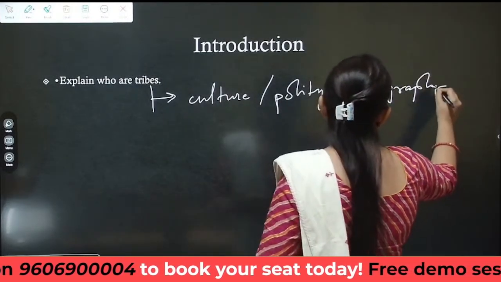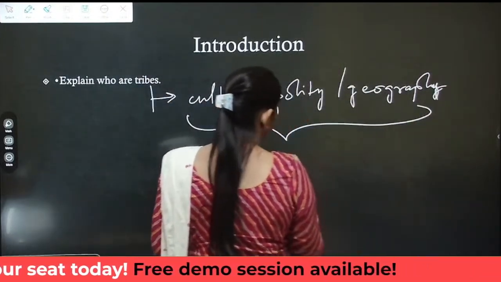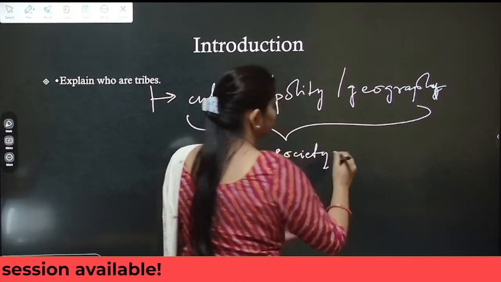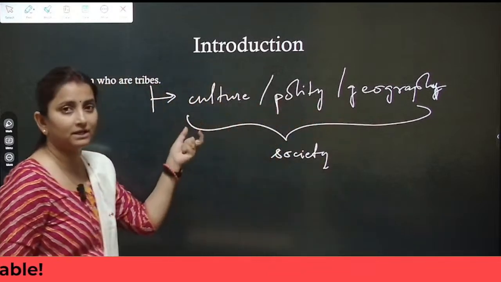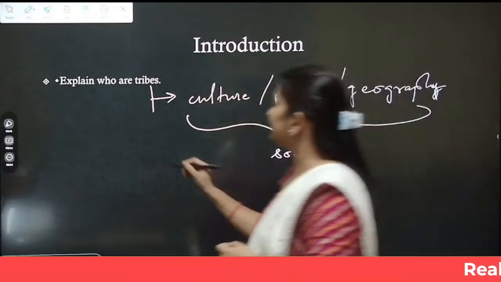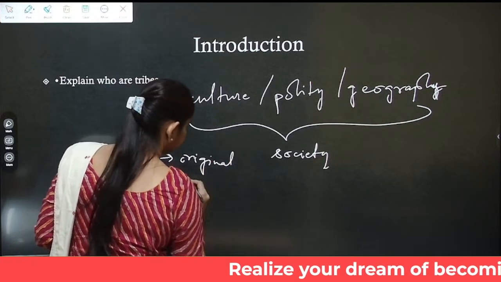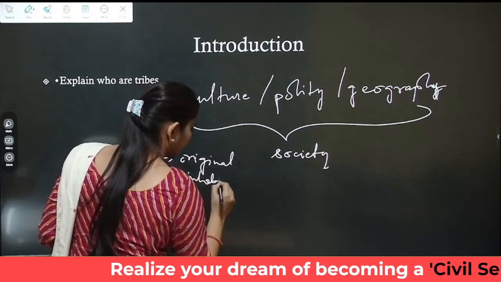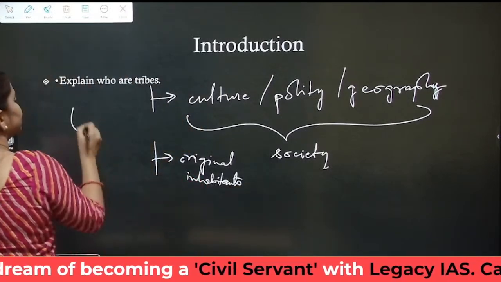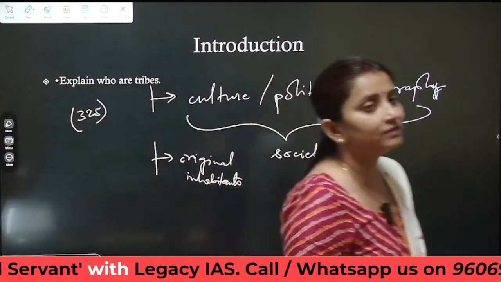A society which is bound by geography, polity and culture is known as a tribe. In India, and this we have to mention in our introduction, there are more than 300 tribes.